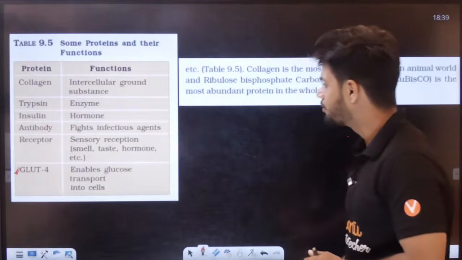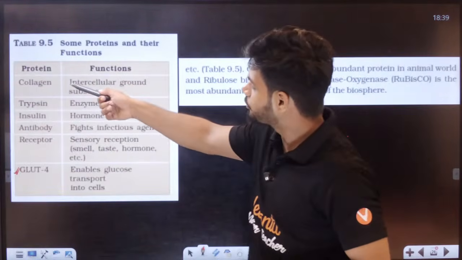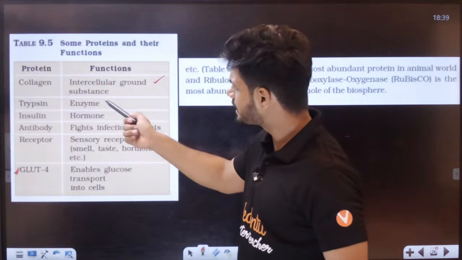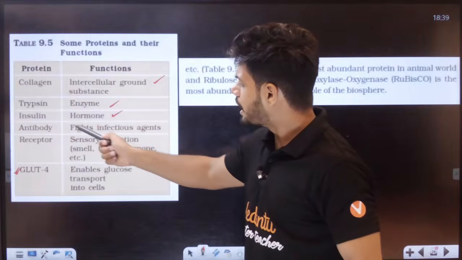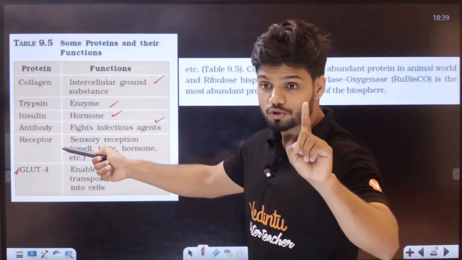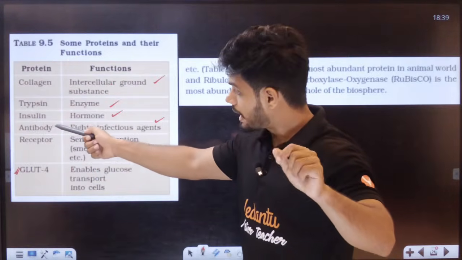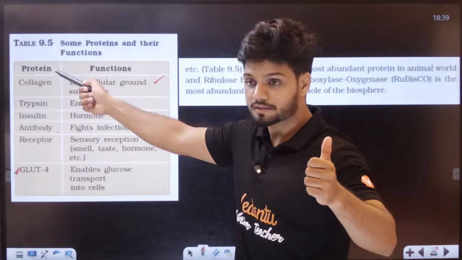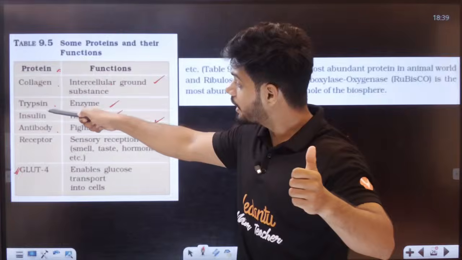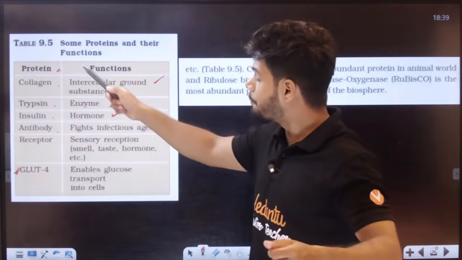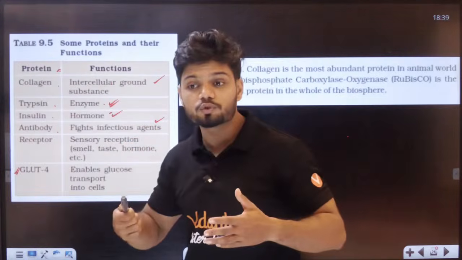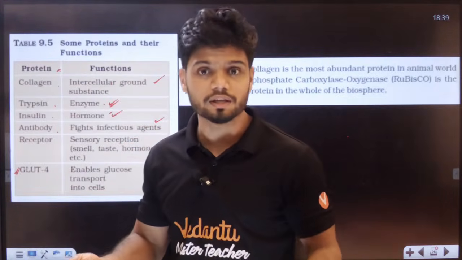Nice. Now, students, see this. Glycogen, all of you know, intercellular ground substance in the body. Trypsin is an enzyme. Insulin is a hormone. Antibodies, like infective agents. Students, do all of you realize? Antibodies are proteins. Collagen, protein. Trypsin, protein. Insulin is a protein. So a protein can be enzyme, hormone, antibodies. All of these are proteins only.